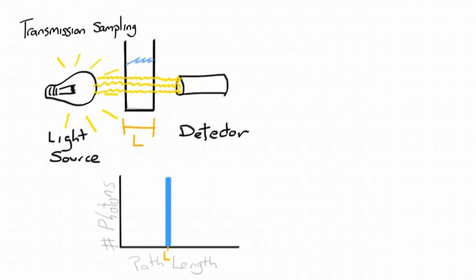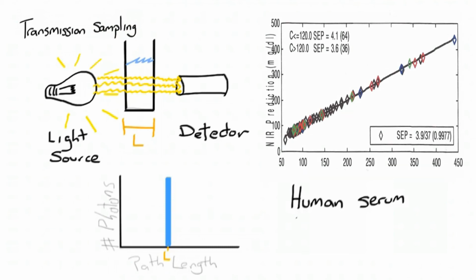In order to obtain an accurate calculation of the concentration of a sample, Beer's law assumes that all photons from the light source travel the same distance, taking the shortest path directly through the sample. In this example, Beer's law's assumptions are satisfied, since all photons travel the same path length. Now let's move to real measurements of glucose in biological fluids. Serum samples, which are blood with the red blood cells removed, represent a complex biological medium that can be measured using transmission sampling. Inlight Solutions conducted testing on serum samples obtained from intensive care patients and demonstrated excellent results.